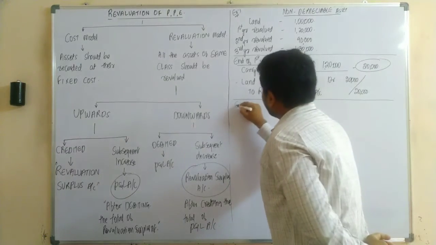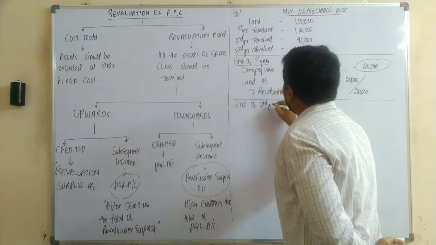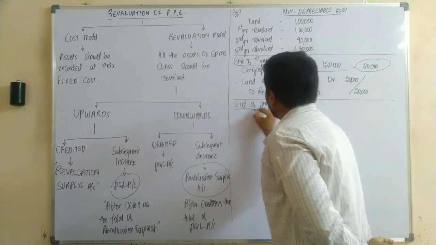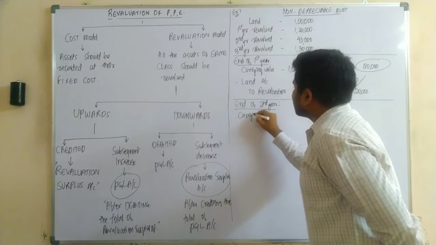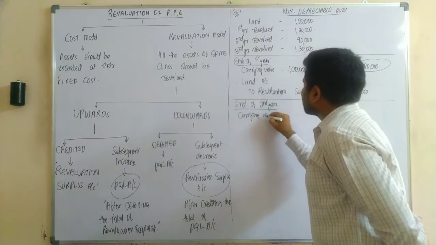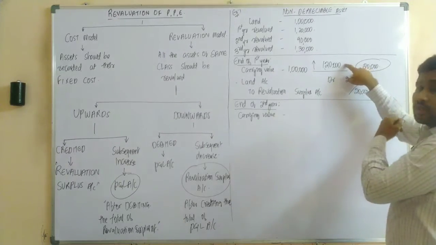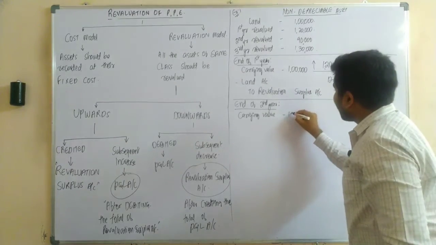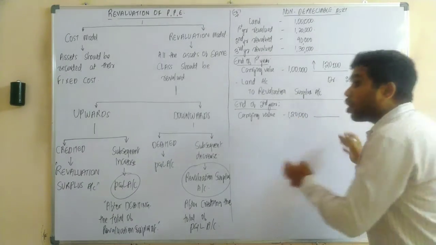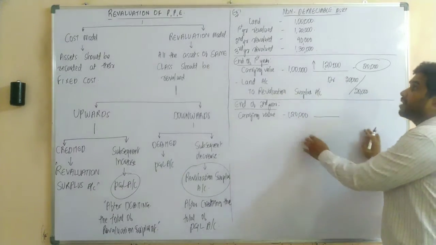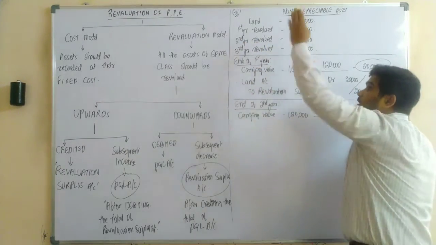Now next, end of second year. At the end of second year, what is the carrying value of the asset, sir? The carrying value of the asset now is 1,20,000 rupees, and upon revaluation in the second year, was it revalued upwards or downwards?